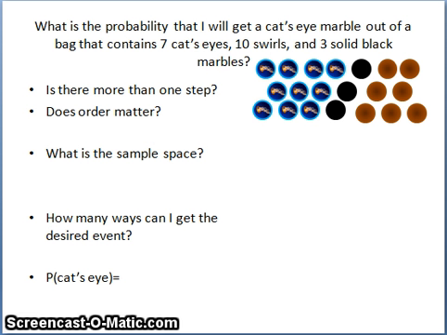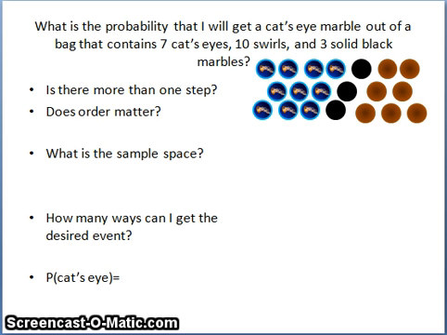So here's one example, and I've given some guidance here as far as things to think about. What is the probability that I will get a cat's eye marble out of a bag that contains 7 cat's eyes, 10 swirls, and 3 solid black marbles? I've drawn a picture to help you visualize it a little bit, I hope. The brown ones would be my best attempt at a cat's eye marble. So what you want to ask yourself is, is there more than one step here? Remember, we talked about that before. Is there more than one decision to make? No, there's only one, right? We're just pulling out one marble.